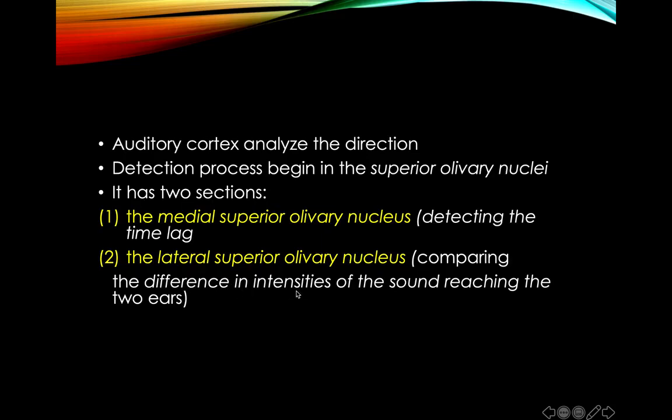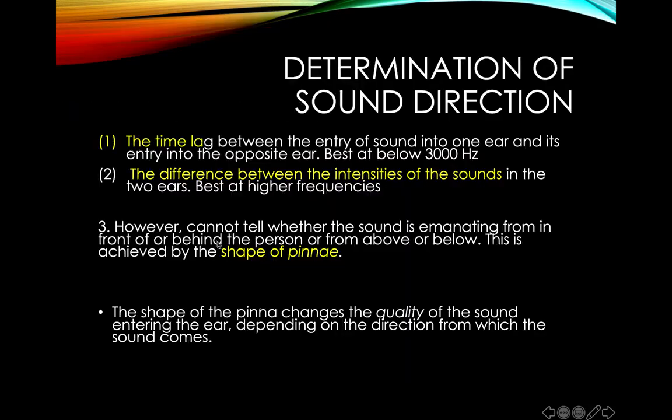As I've already told you, the spatial pattern of the nerve fibers is maintained throughout the auditory pathway. They stay in the same place throughout the pathway. So the superior olivary nuclei can get the time lag and the difference in intensities.